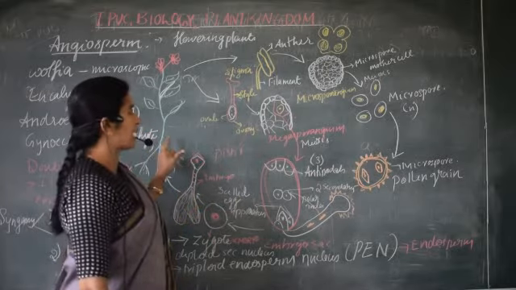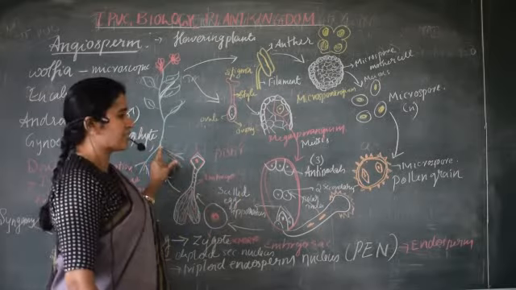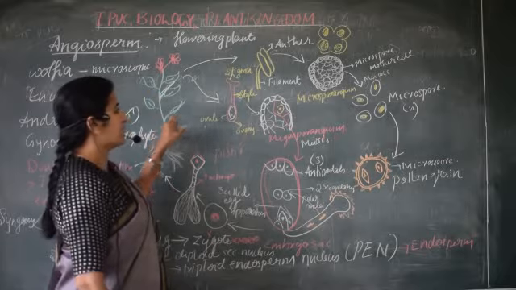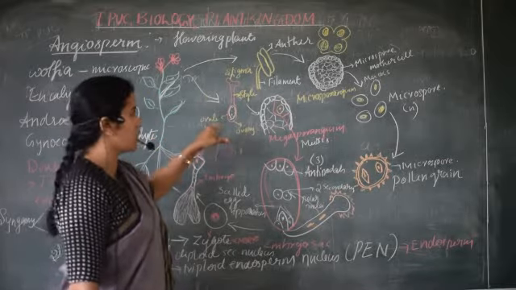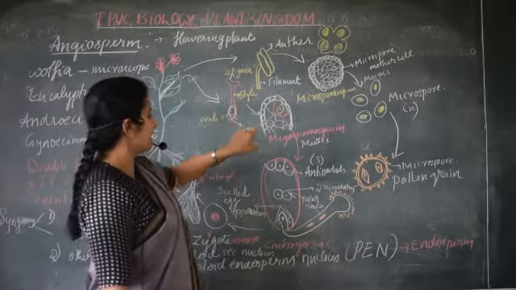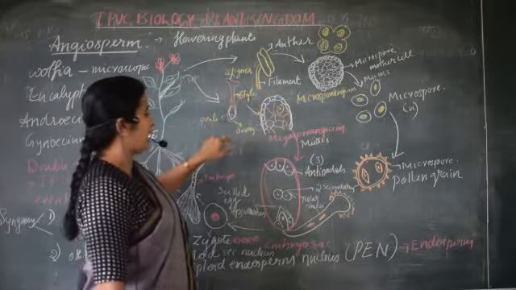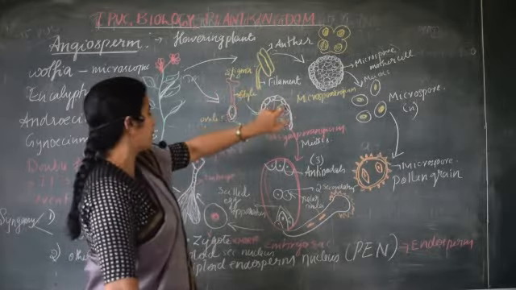This is the life cycle of angiosperm, and here the dominant phase is the sporophyte. The plant body itself is a sporophyte which can produce male and female gametes in structures called pistil and anther. Here the pistil is the female reproductive unit, and the anther is the male reproductive unit.